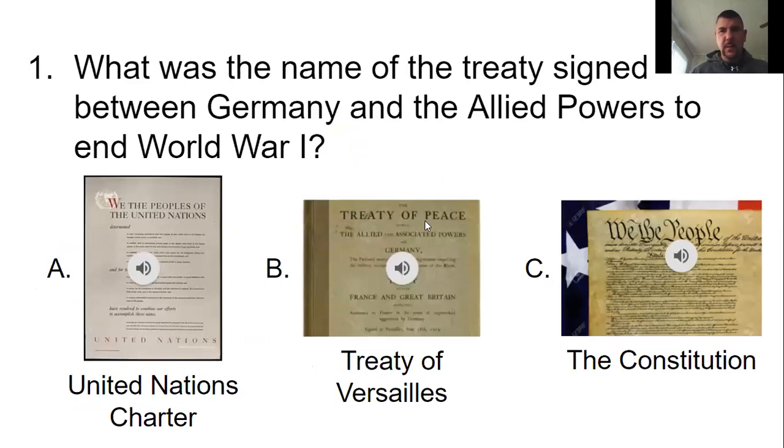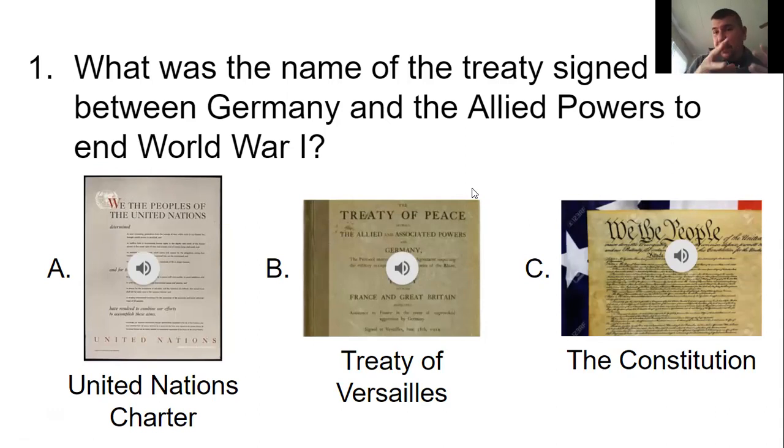All right. Comprehension question. What was the name of the treaty signed between Germany and the Allied powers to end World War I? Was it A, the United Nations Charter, B, the Treaty of Versailles, or C, the Constitution? It is B, the Treaty of Versailles.